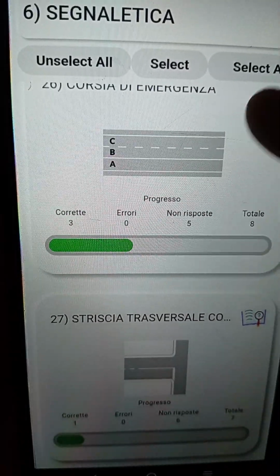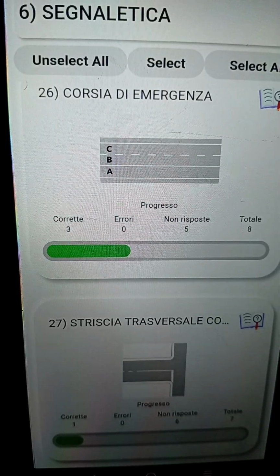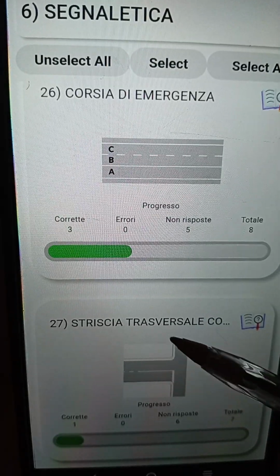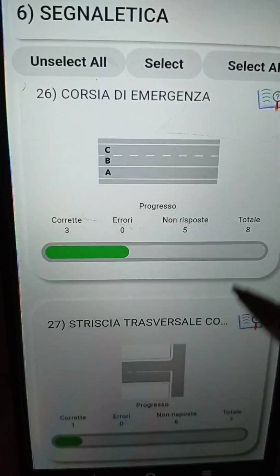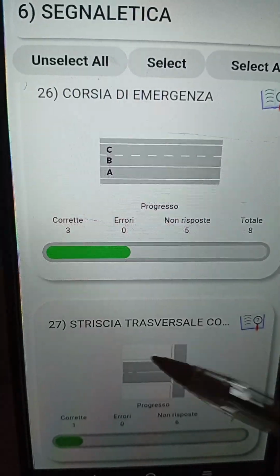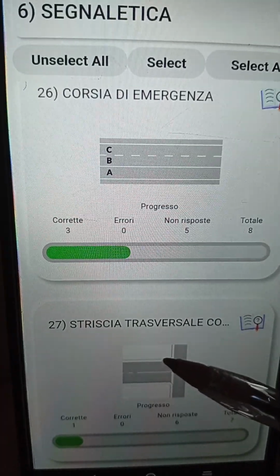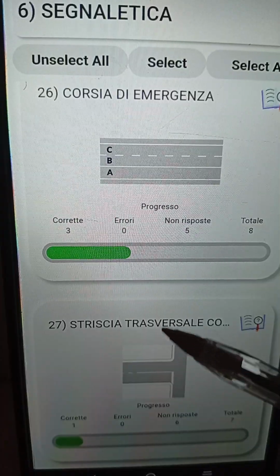Okay, let's go straight to the last one. The last one is talking about what? The striscia di attraversamento. Okay, let's see. This one as well can also be controlled by what? A semaphore. This one can be controlled by a semaphore.